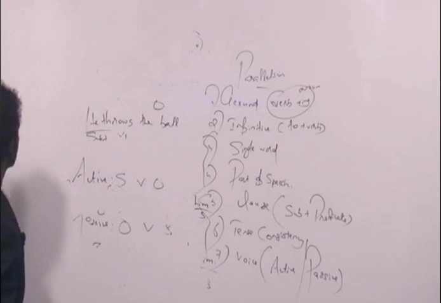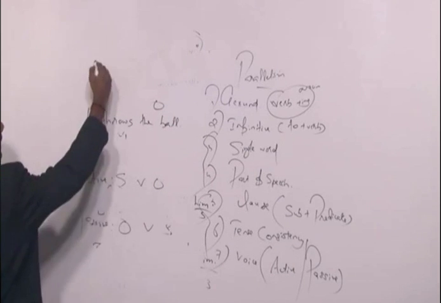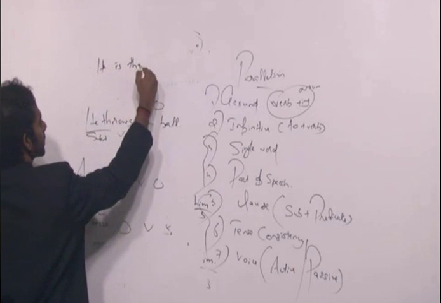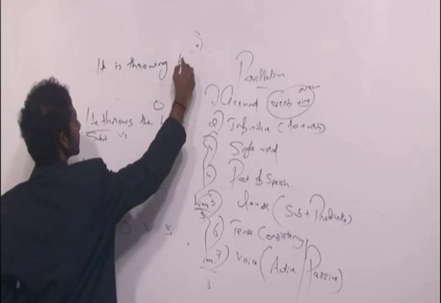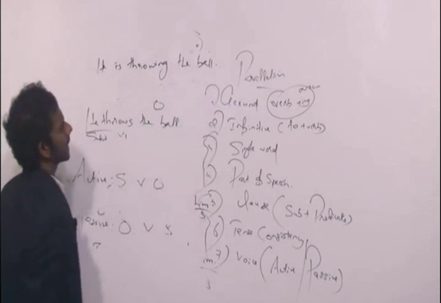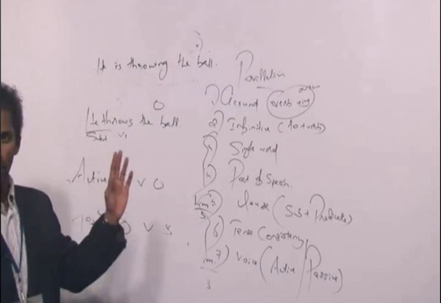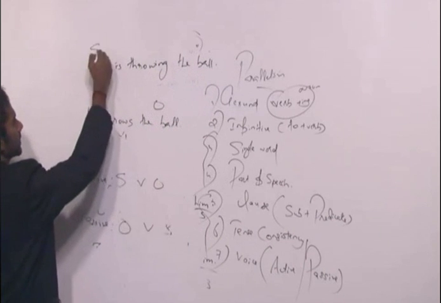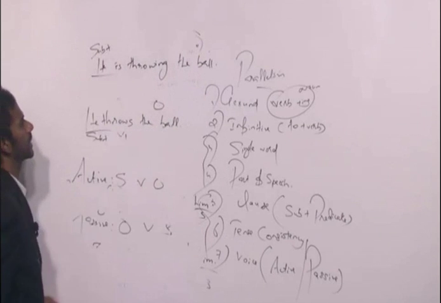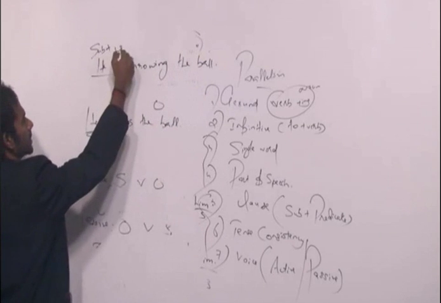If I see a statement like, he is throwing the ball. He is throwing the ball. Tense and category. Just write down the order. He is the subject. Plus, is a verb.